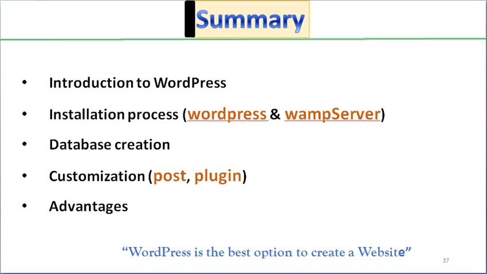In customization we have seen posts, plugins, and pages also. Then advantages. So now I can say that WordPress is the best option to create a website. I have proved all those points, so definitely I can say that this is the best source through which we can create a website more easily.